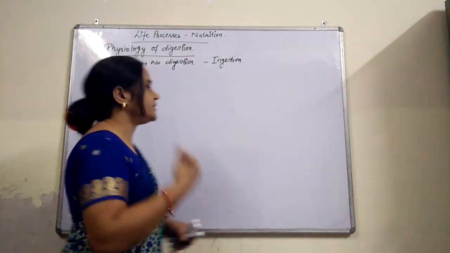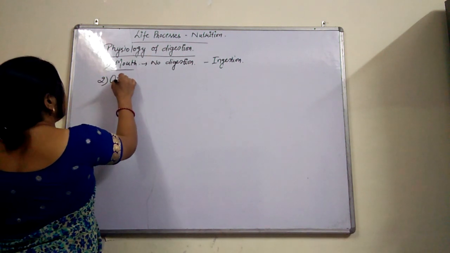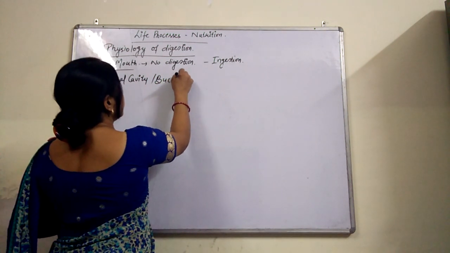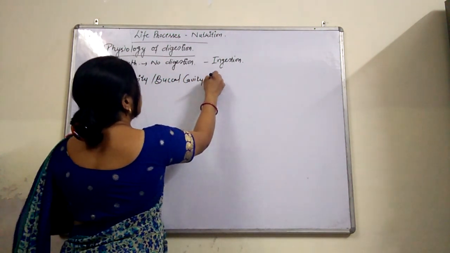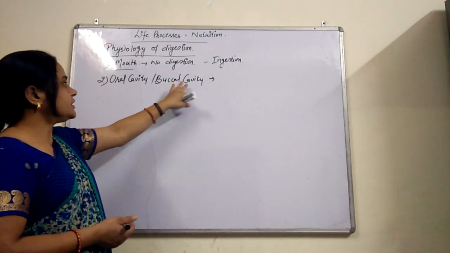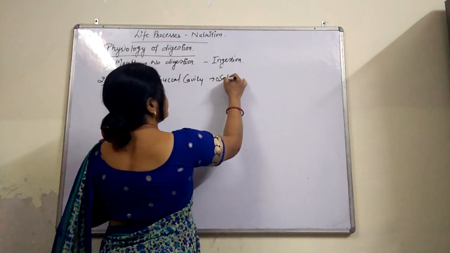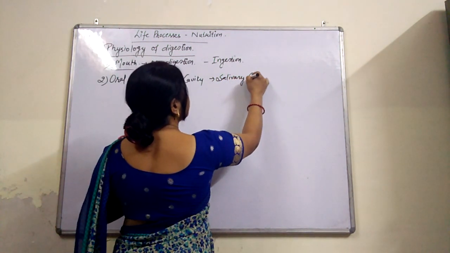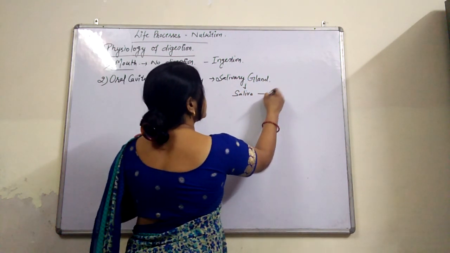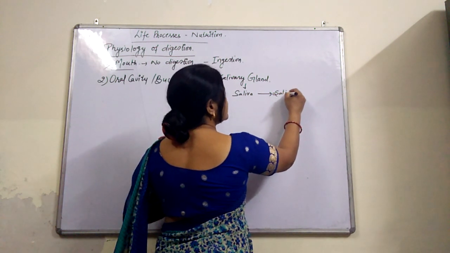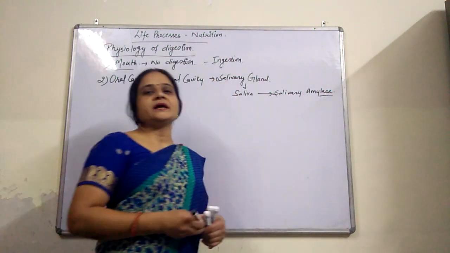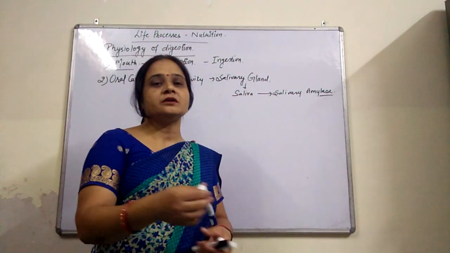into the oral cavity. Now the second part is named the oral cavity, or you can say the buccal cavity. The buccal cavity contains the salivary gland, as we have studied in the previous video, and this salivary gland releases saliva, and the saliva consists of an enzyme named salivary amylase. This salivary amylase helps in digestion of starch in the oral cavity.